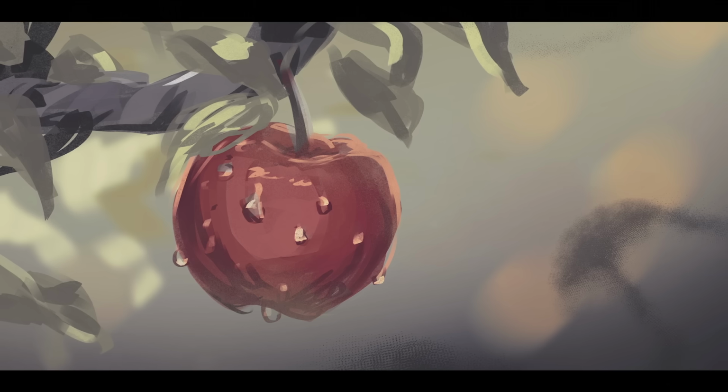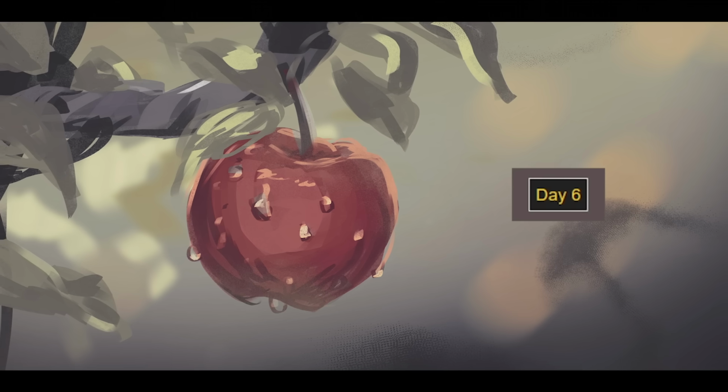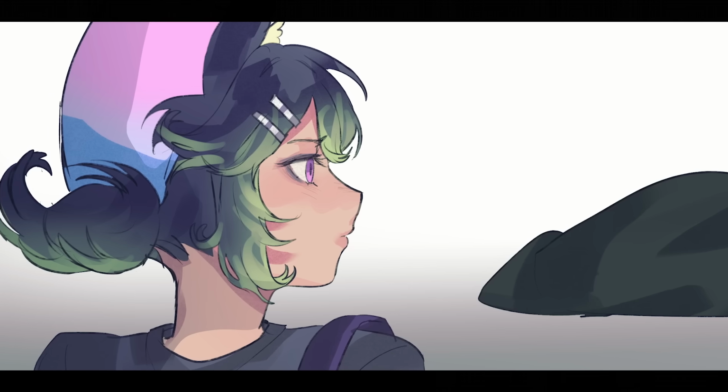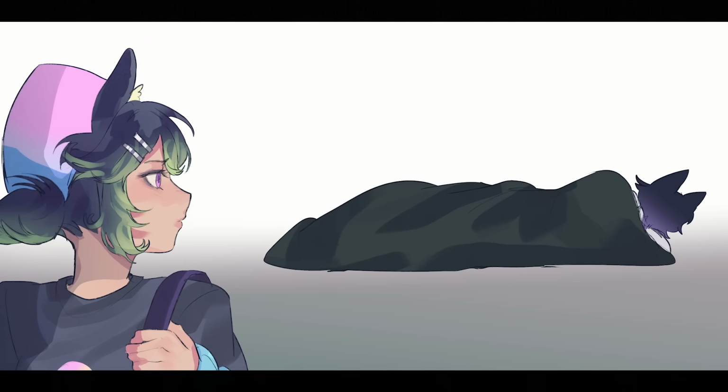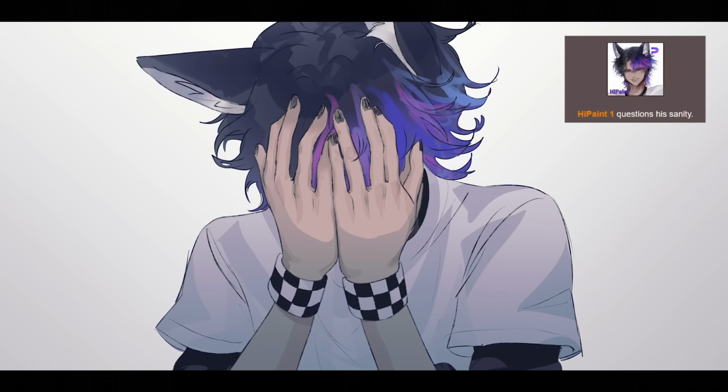Morning arrives in the arena. It is day 6, and all the tributes are exhausted, though replenished from the feast. They must make their moves to bring this game to an end. Fire Alpaca makes a wooden spear. Krita realizes that having a connection with another tribute in the game is pointless and will only get them killed. She leaves High Paint. High Paint questions his sanity.